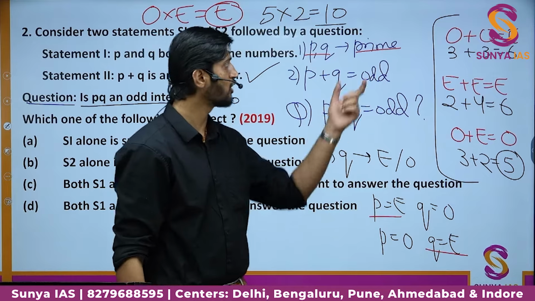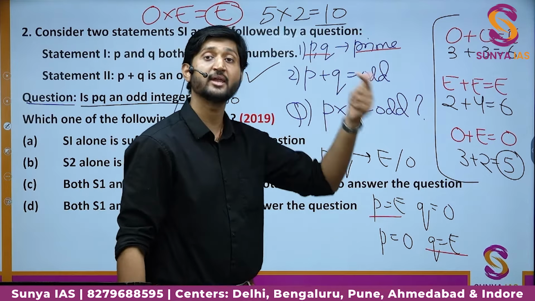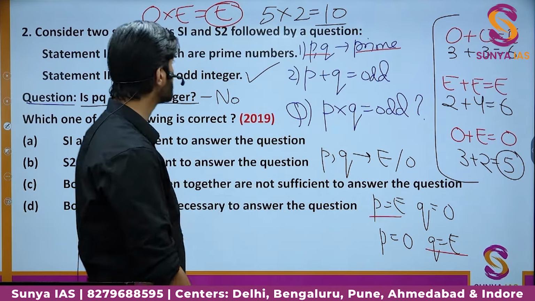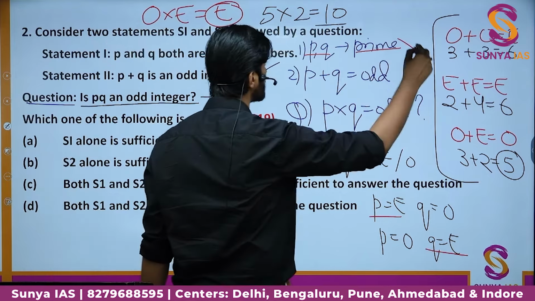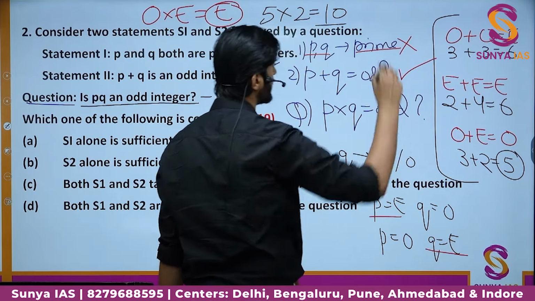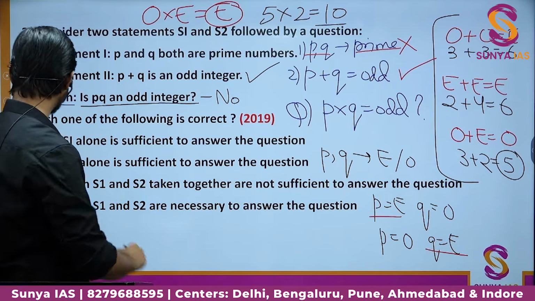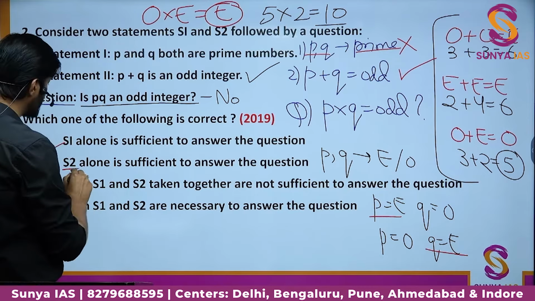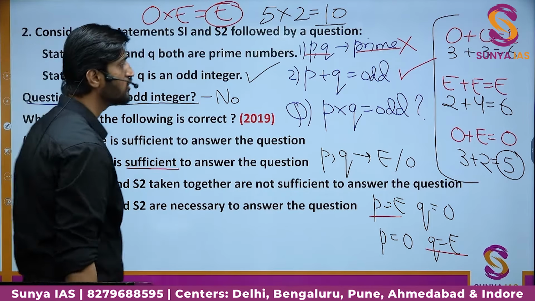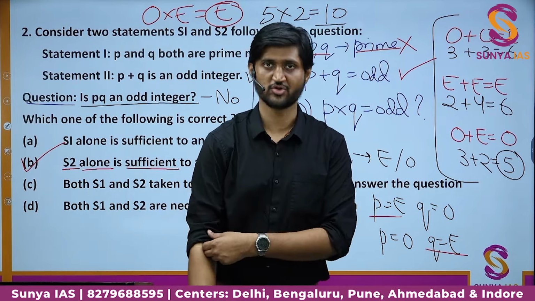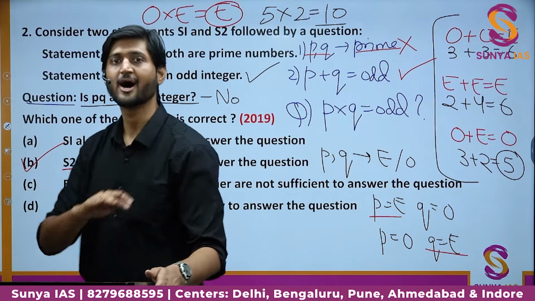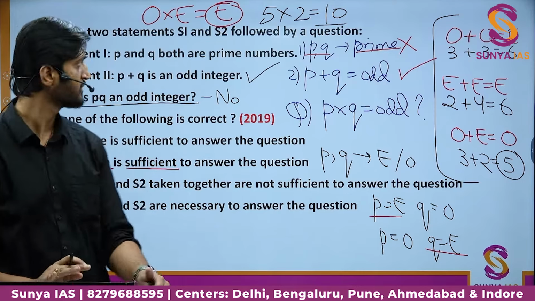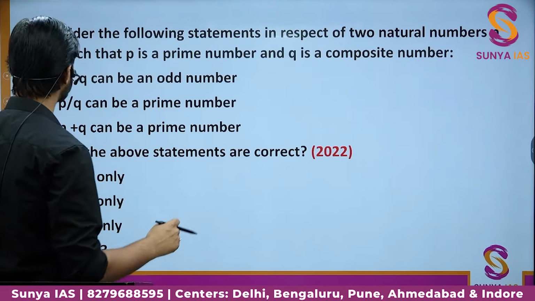Apart from that, it is not going to help you in decoding any other information. So statement 1 is of not much use, but statement 2 is very important to solve the question. So we can say option number B, statement 2 alone is sufficient to answer the following question. Okay, so here also you can see the approach is quite different, and that is what you have to catch.